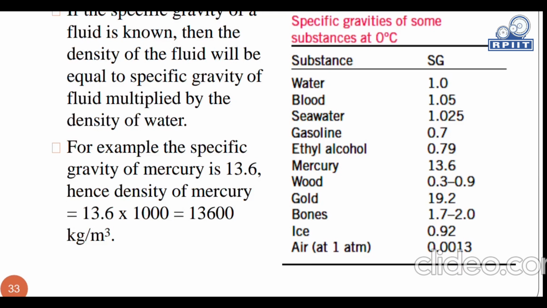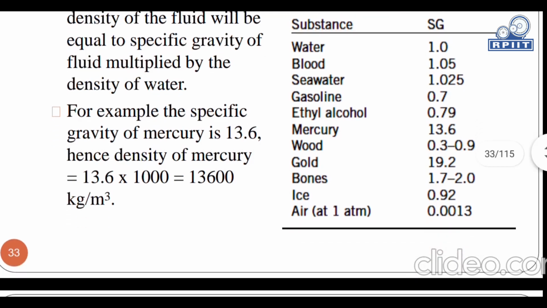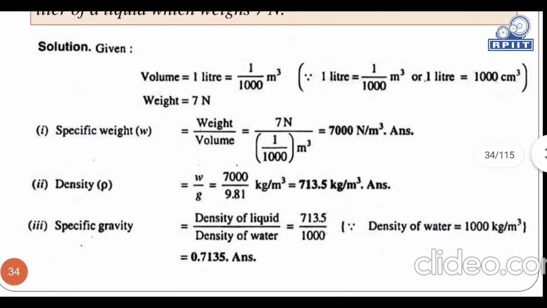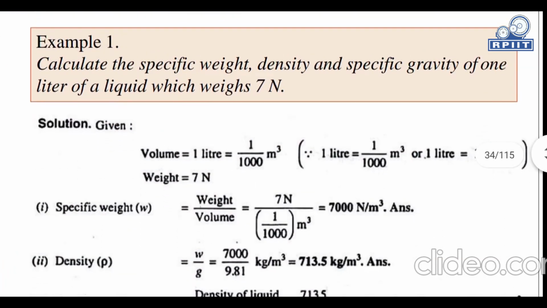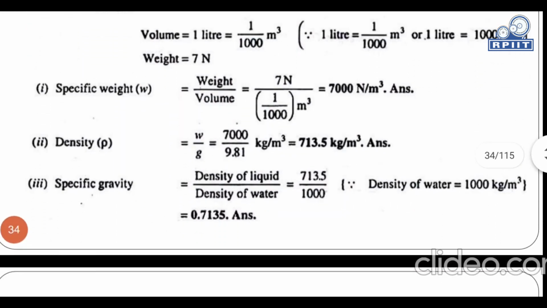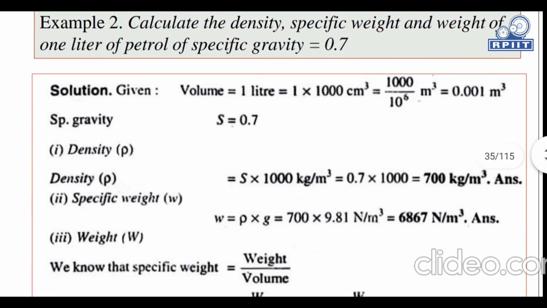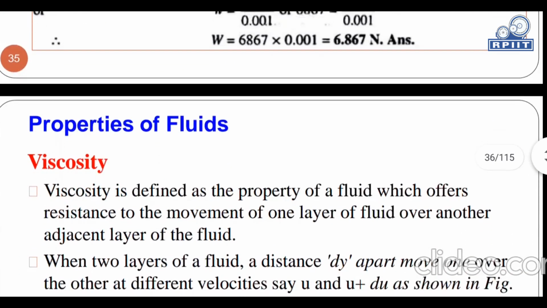There is an example: specific gravity of mercury is 13.6. Now density of mercury is 13.6 into 1000. These are some examples for the specific gravity, specific weight, density, specific gravity of liquids.